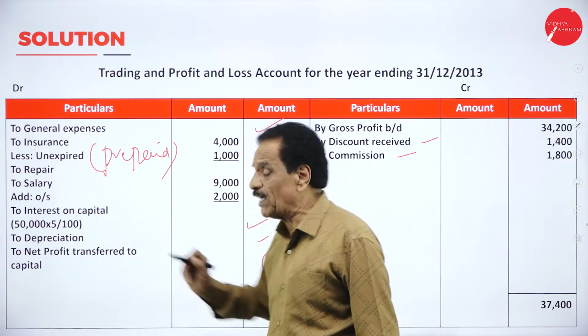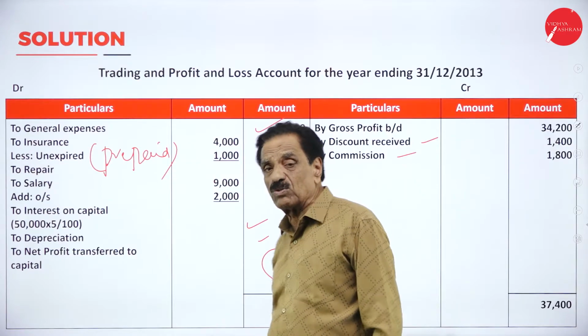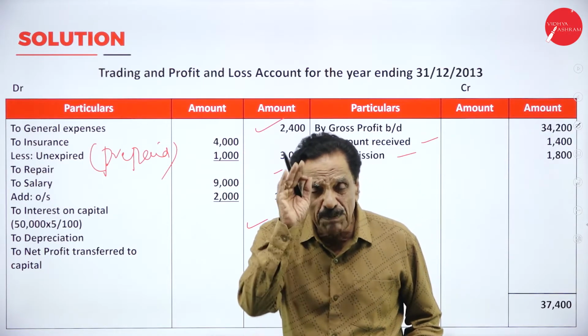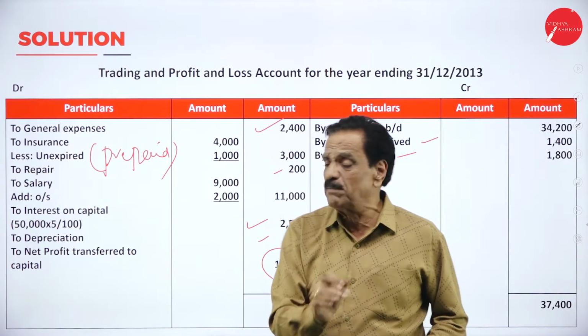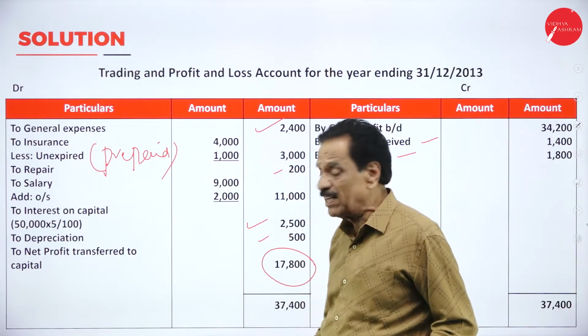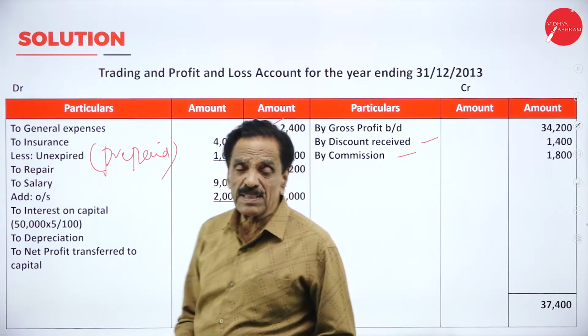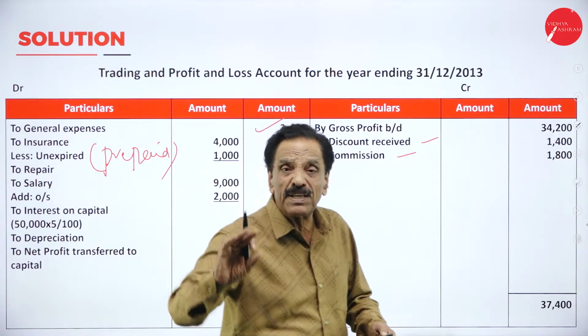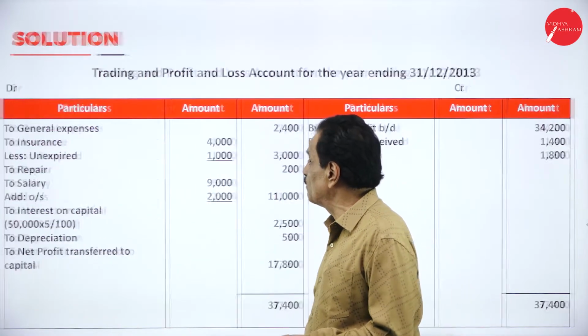Interest on capital 5% on 50,000 is 2,500. Your depreciation on furniture is 5,000, 10% of this is 500. The net result will come 17,800, which has been transferred to profit and loss account.